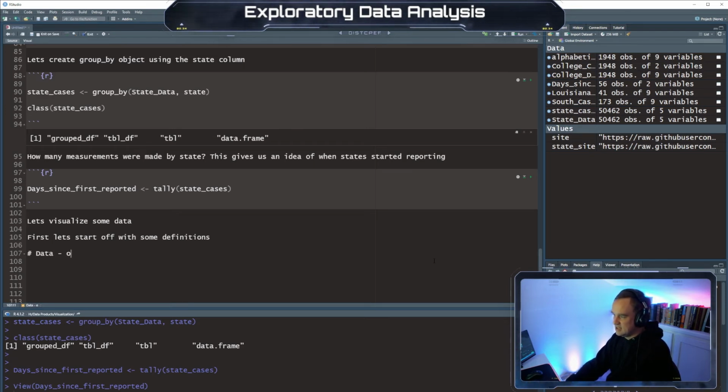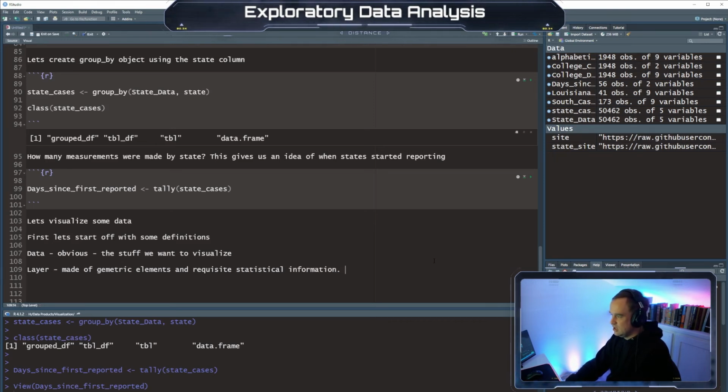Actually, I'm not going to put that there because since it's a markdown file, it would make it like a header. Layer, made of geometric elements and requisite statistical information.